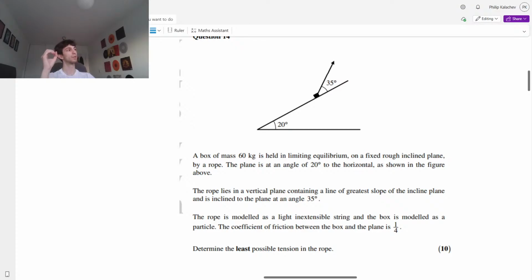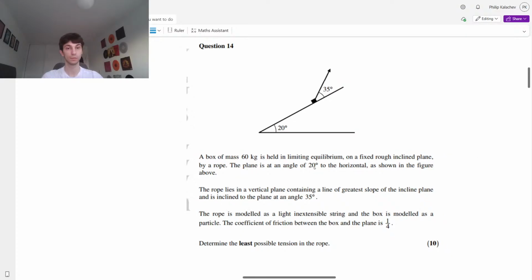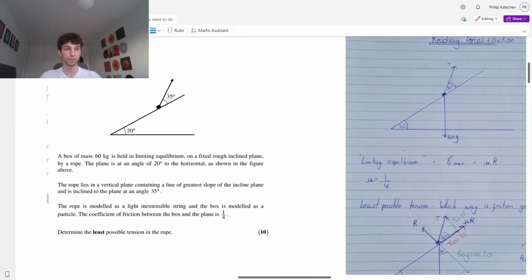Why? Because it's trying to move down right now. We want the least possible tension to be holding it up, right? If we want the least possible tension, that means friction, because it's on the edge of going down, will be preventing it from going down. Okay? I hope that makes sense.